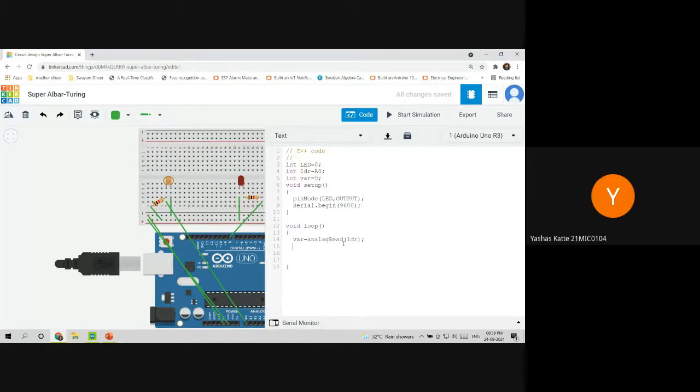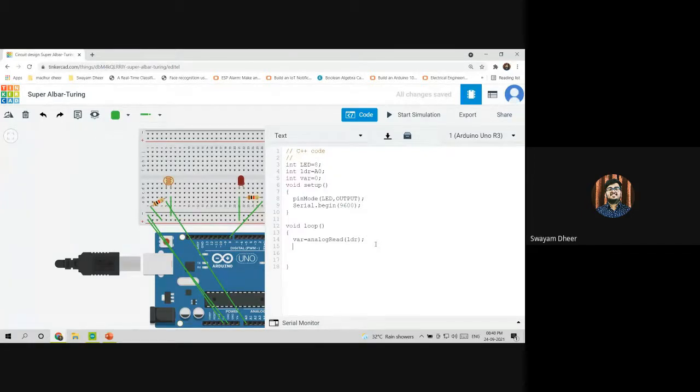Will we not define it first in the void setup? This LDR, right? No. See, tell me one thing. Is LDR giving any input or output to the circuit? No, right? It's only storing its output into a variable, which is to be displayed again and again in the serial monitor, right? Yes. So if I use the words again and again, this means it needs to be mentioned in the void loop area. You got it, right? Yeah, got it.